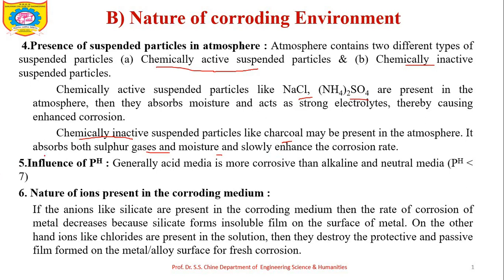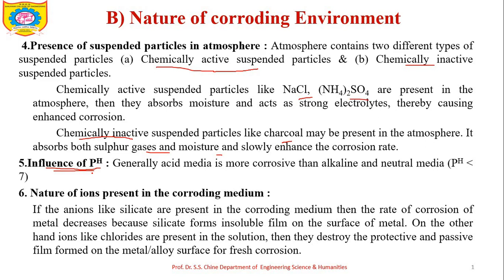The next factor is the influence of pH. Actually, this is the most important factor in the rate of corrosion. Acidic media are more corrosive. If the pH is less than 7, it is considered acidic, and in an acidic environment, the rate of corrosion of metal is highest as compared to alkaline and neutral media.